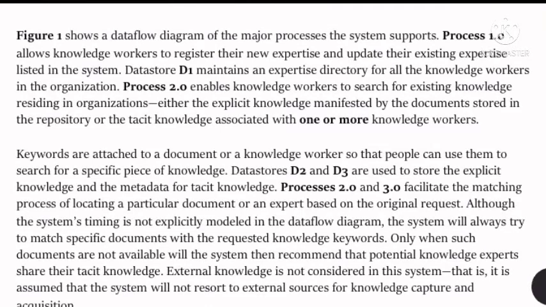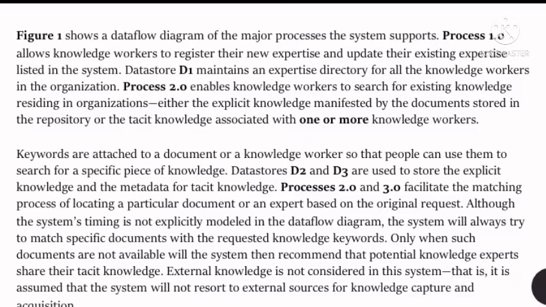Figure 1 shows the data flow of the major processes. The system supports process 1. In the figure, it allows knowledge workers to register new expertise and update their existing expertise listed in the knowledge. Data store D1 maintains an experts directory for all knowledge workers in the organization.